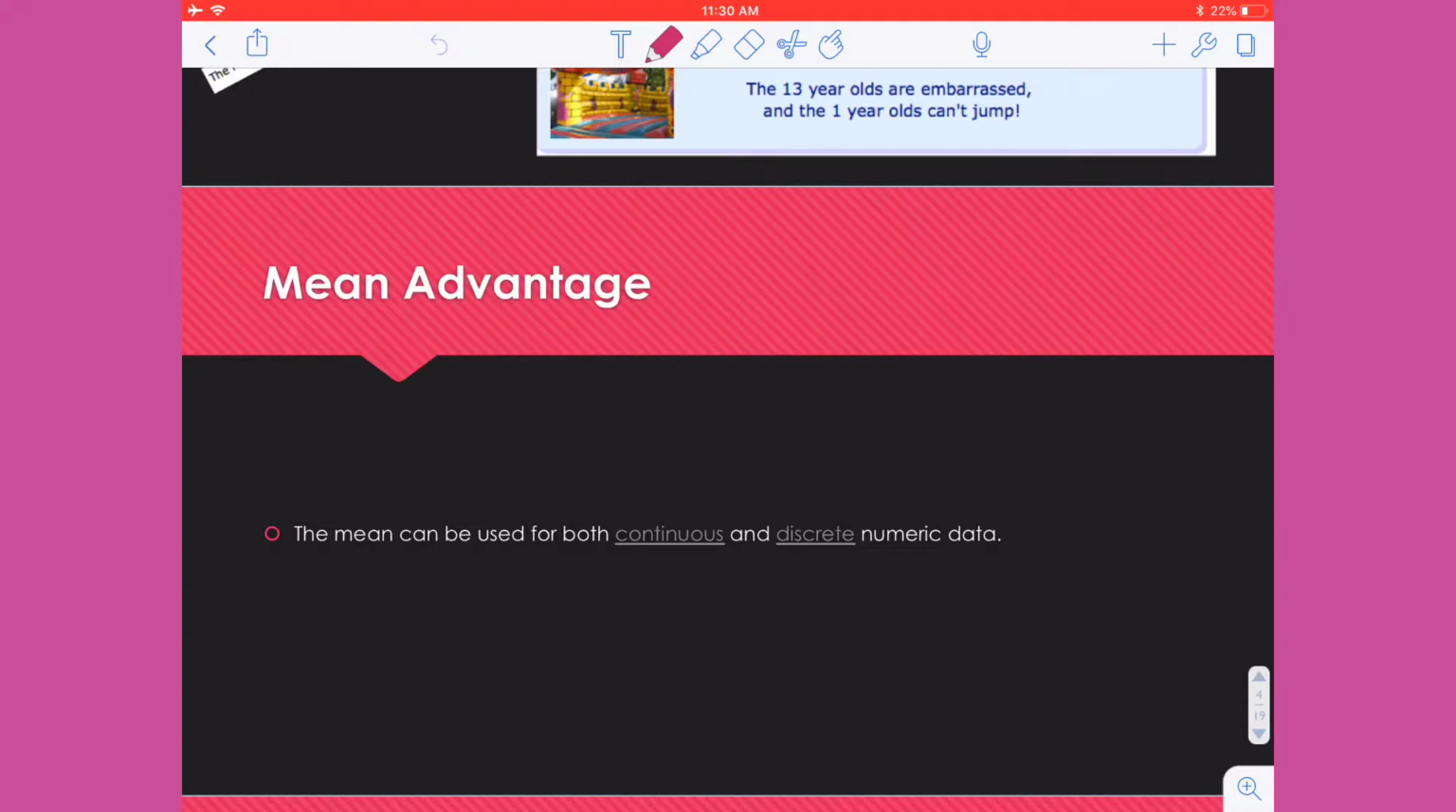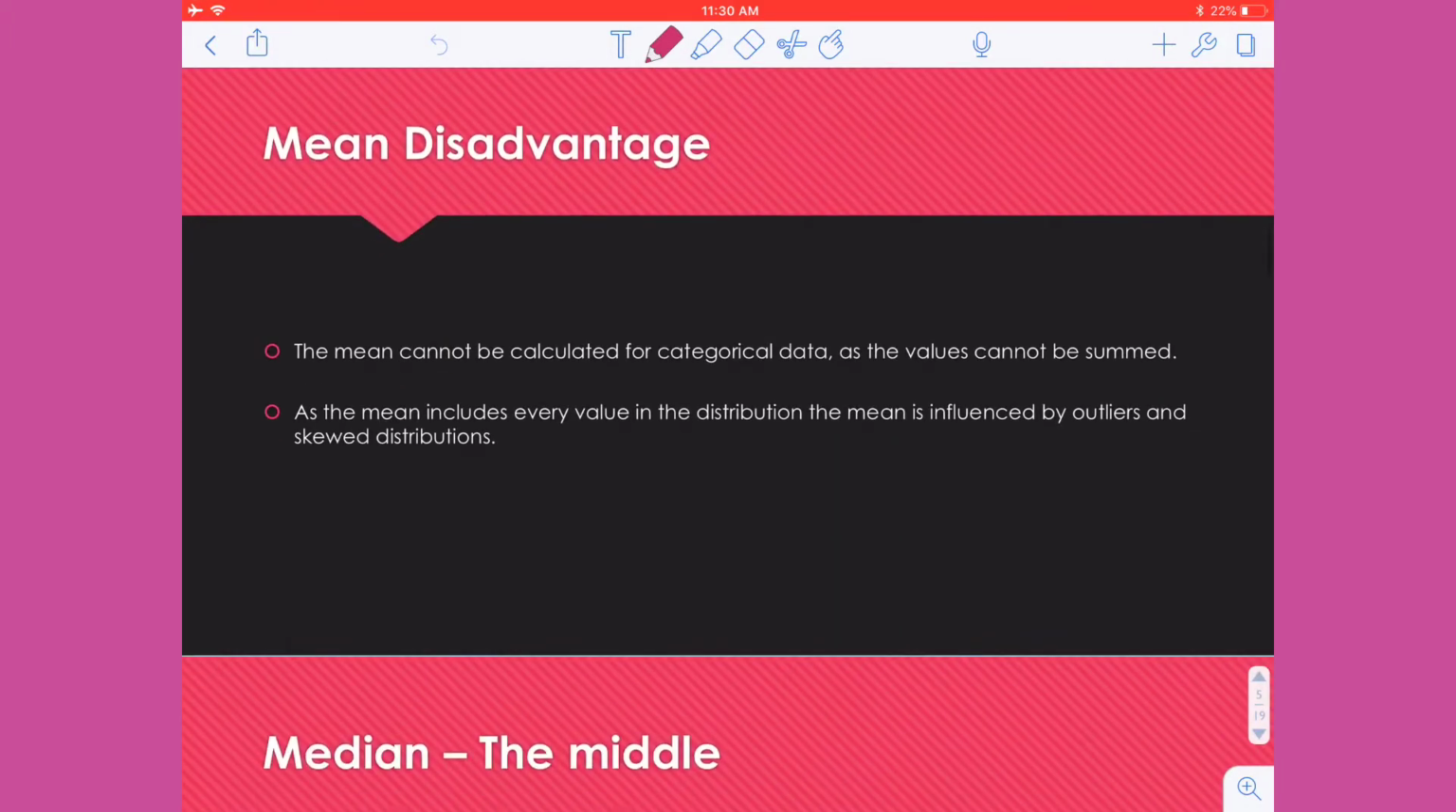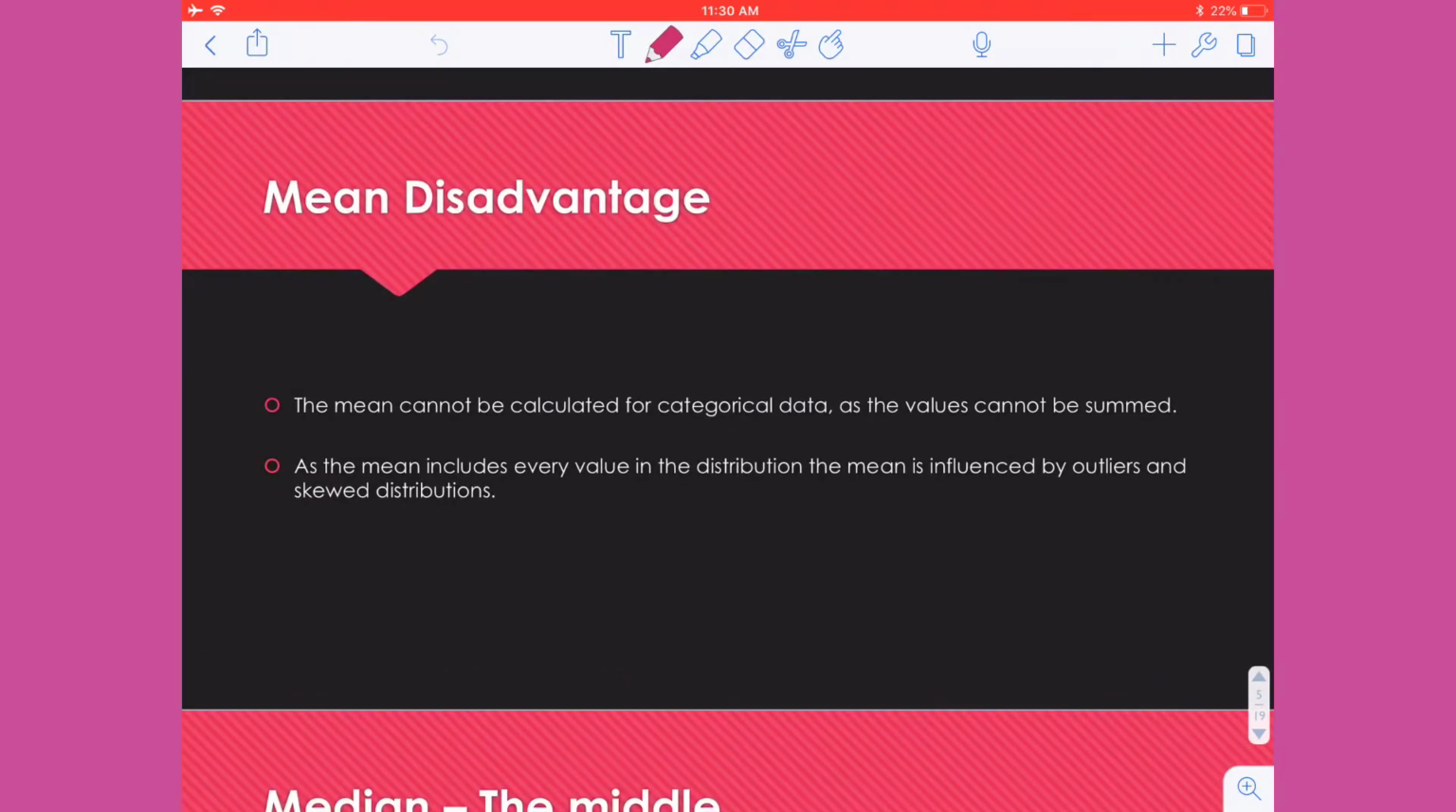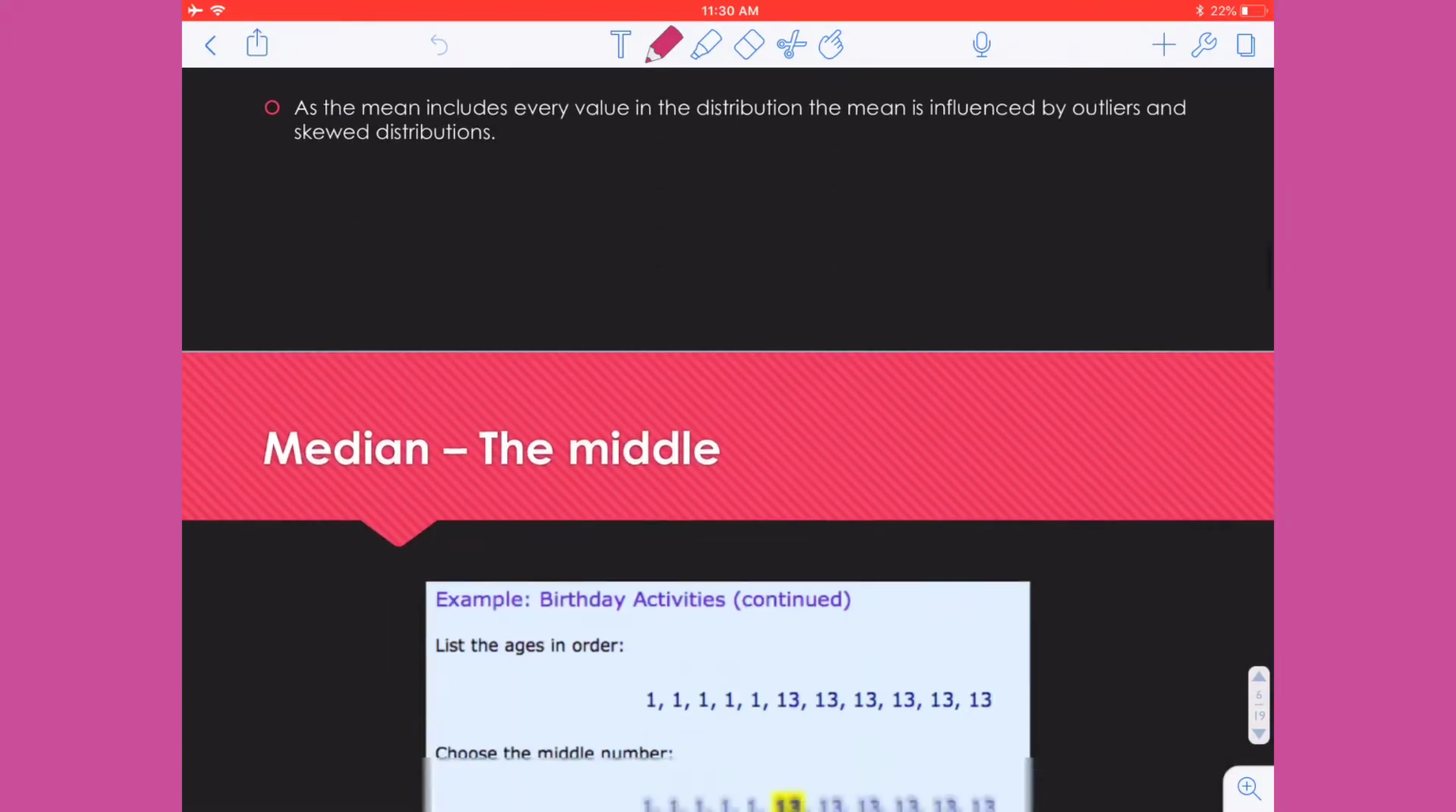Now, there are some advantages. It can be used for both continuous and discrete numerical data, but it cannot be calculated for categorical data because the values cannot be summed. So, for example, if I want to look at the eye color of everybody in this class, I can't find the mean eye color. Eye color is not going to be a solution to finding the mean of some values. Can't happen. And as the mean includes every value in the distribution, it's often influenced by outliers and skewed distributions.